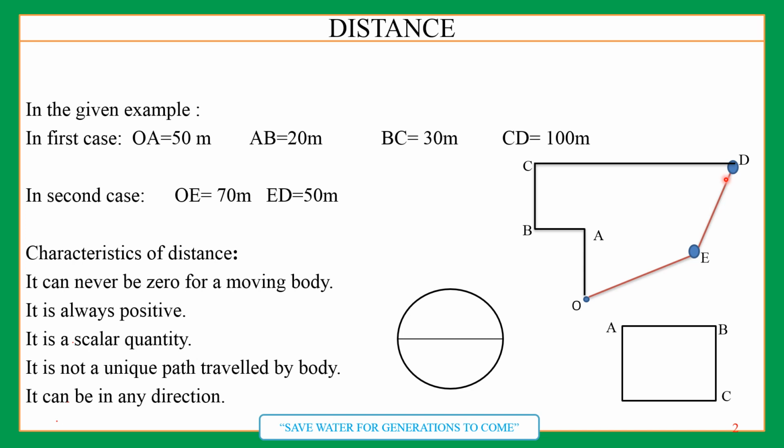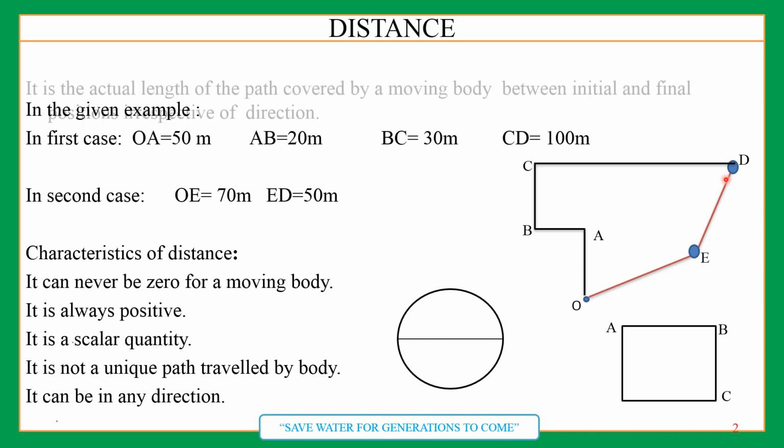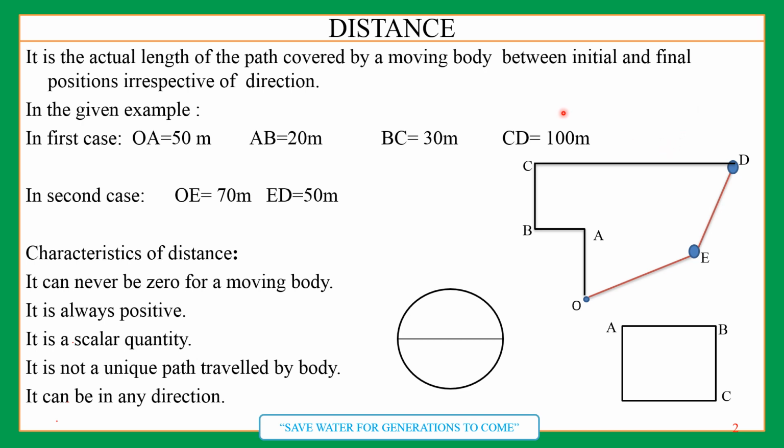Now how do we find it? You have to write down in your notebook. Keep your notebook and pen ready, and keep writing also, right? So from this, what do we come to know? That distance is the actual length of the path covered by a moving body. When a body is moving, only then it will cover distance. Moving body between initial position, here the house, and final position, the school, irrespective of direction. Direction has nothing to do with it. Here you can see how many times he is changing direction and reaching school. His brother is going in a different direction and reaching school.